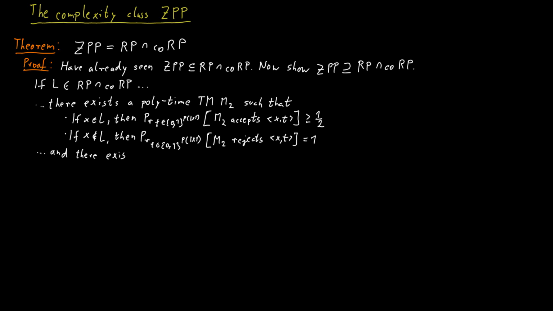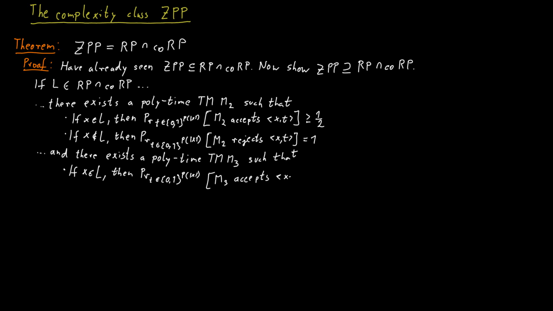And because the language is also in CoRP, it means there exists a polynomial time Turing machine M3, such that if a word is in the language, M3 accepts with probability 1, so for sure, and if the word is not in the language, the machine rejects with probability at least 1/2. So we have both of those machines if we know that the language L is in RP intersect CoRP.